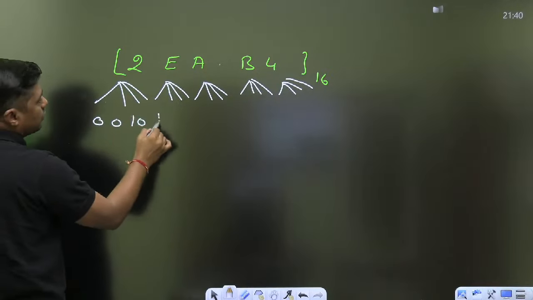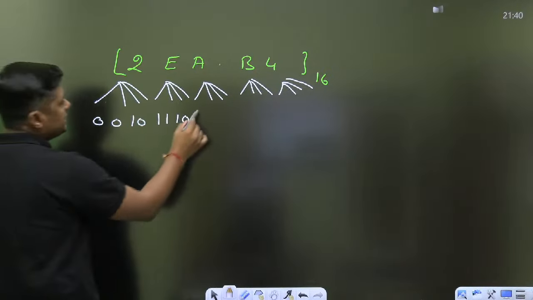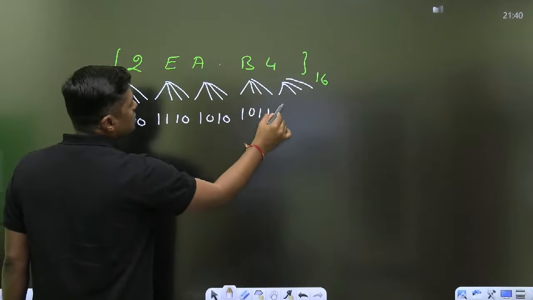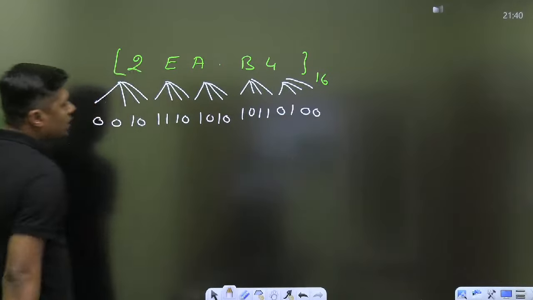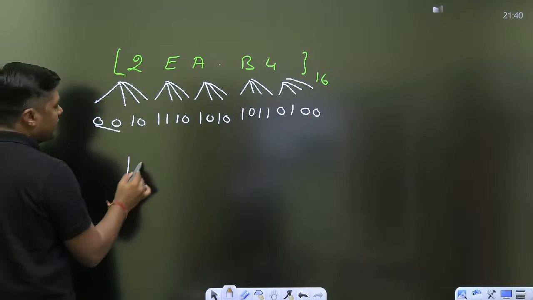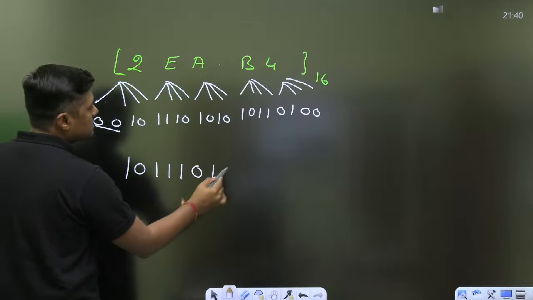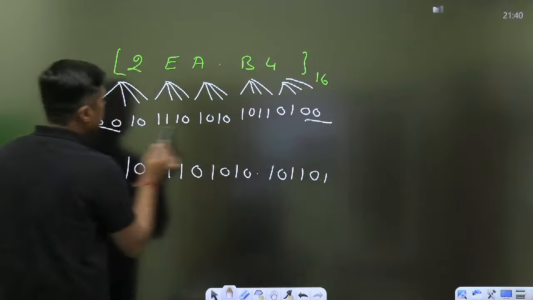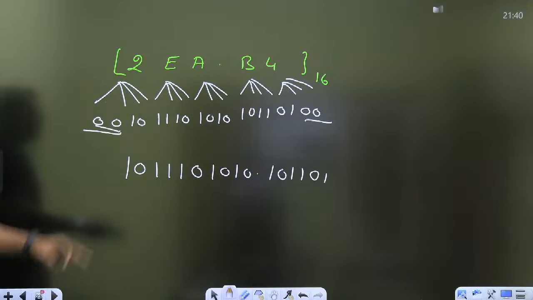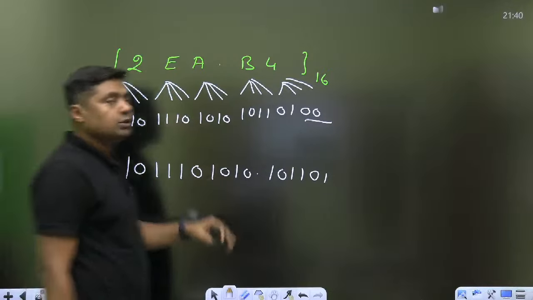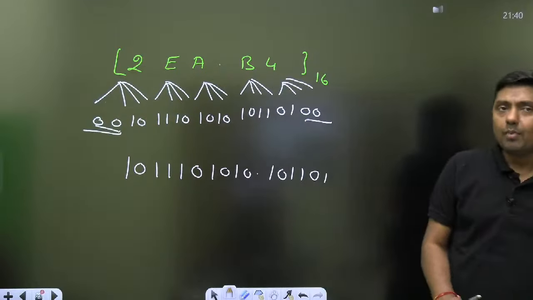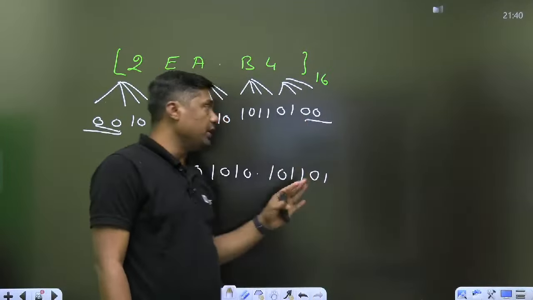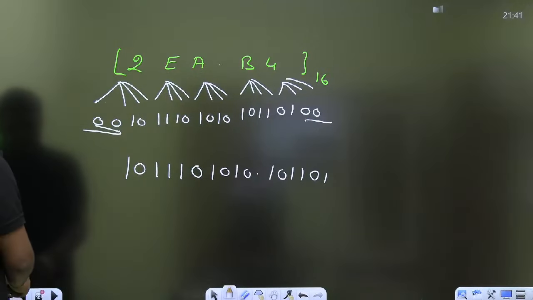What is E? 14, 1110. What is A? 10, 1010. What is B? 11, 1011. What is 4? 0100. Now this is insignificant, that is insignificant, so you can remove these 0s and you will get the same answer. So that is hexadecimal to binary representation. Okay, I think now it is clear up to this point: hexadecimal to binary and binary to hexadecimal.